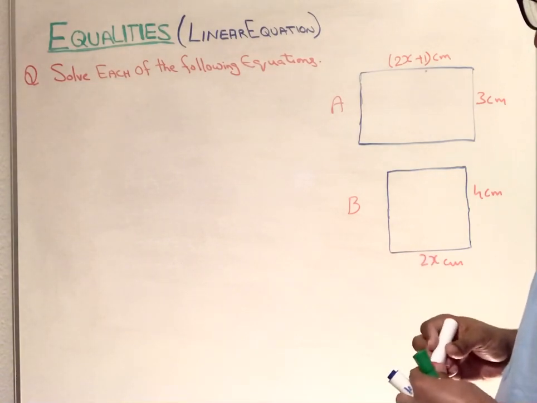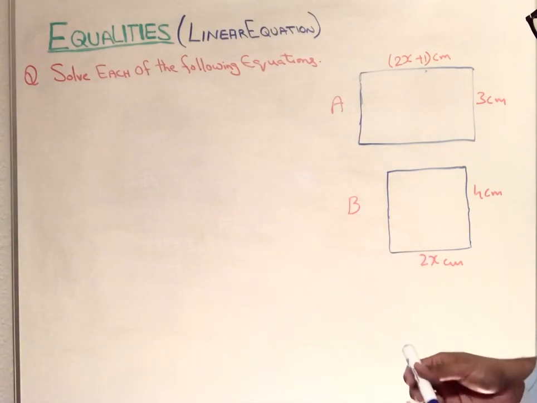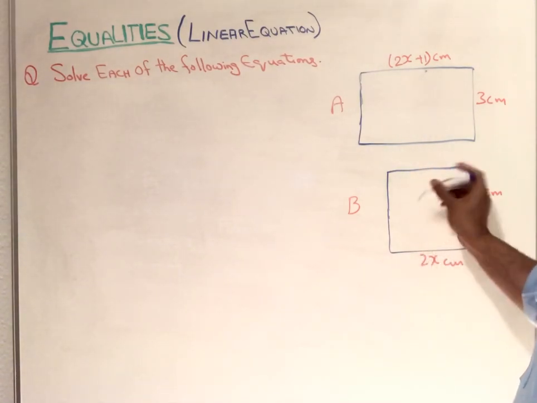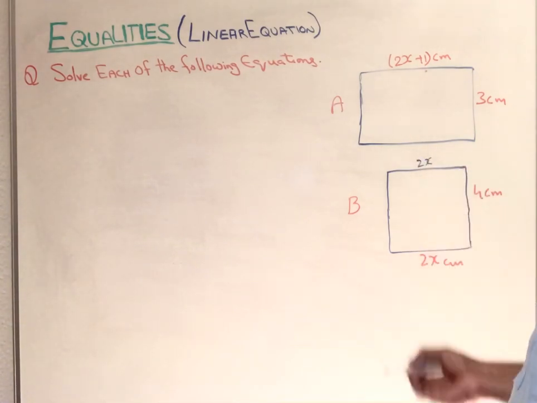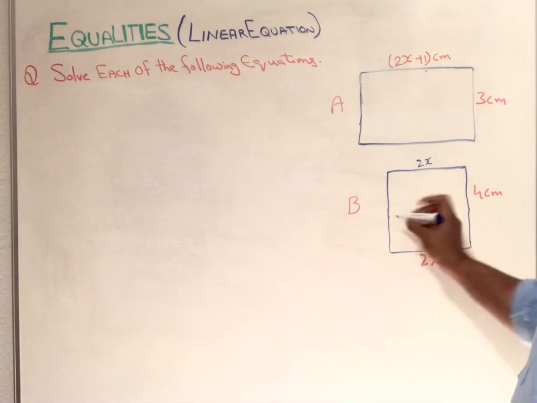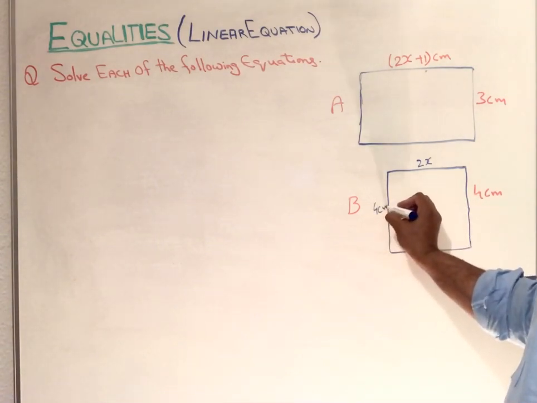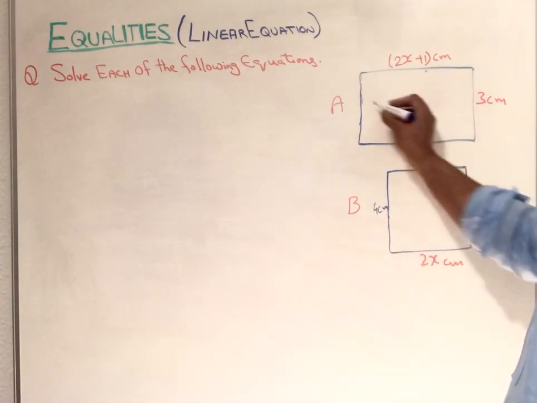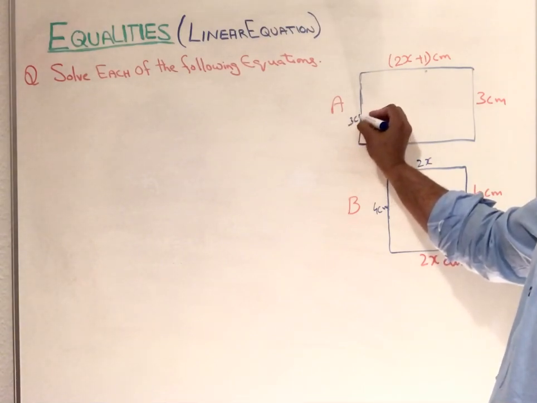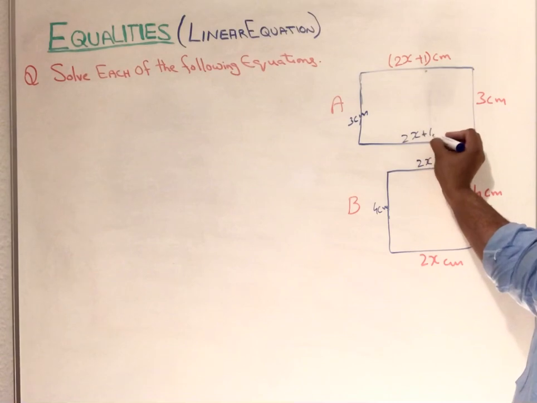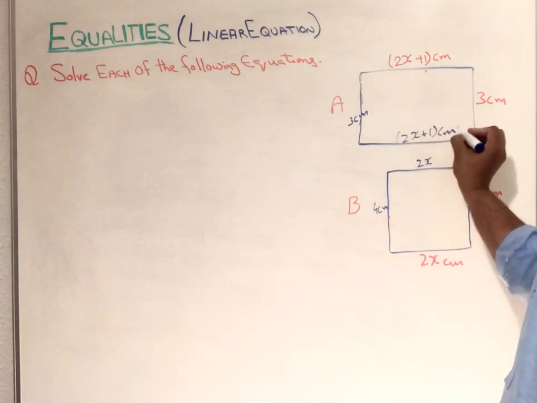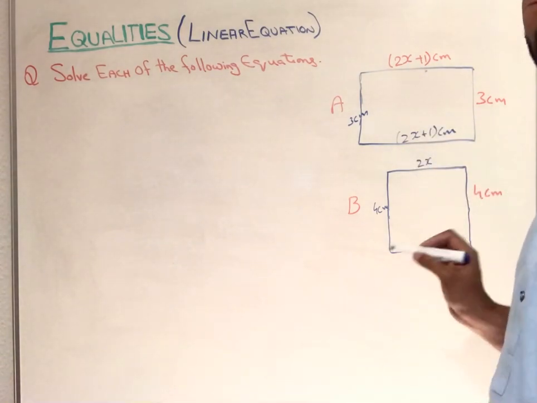These are two rectangles. Now it means this side equals that side, so if this is 2x, then this is automatically going to be 2x. If this is 4 centimeter and this is also 4 centimeter, same as it is 3 centimeter, then that will be 3 centimeter side, and this side is 2x plus 1 centimeter. These are the sides that have been given now.